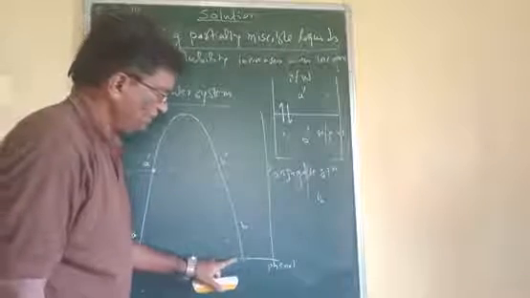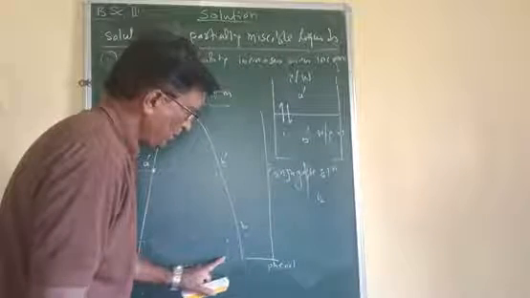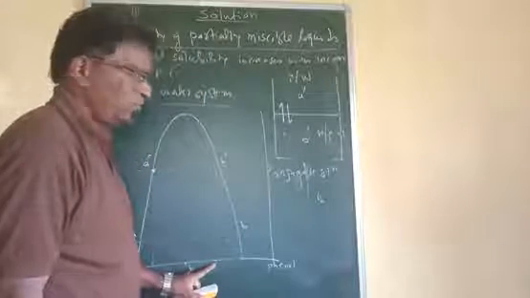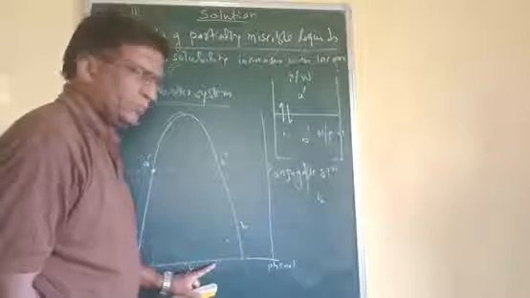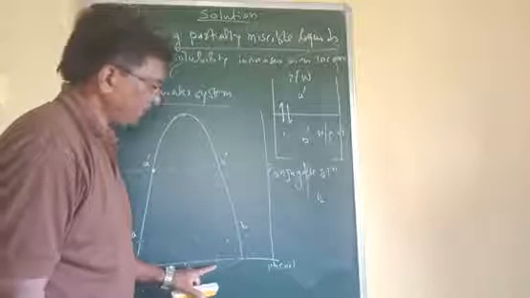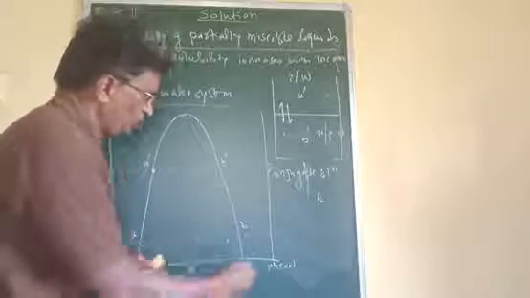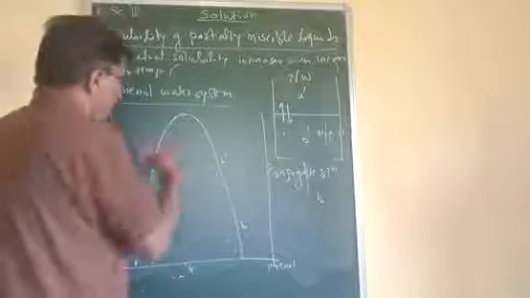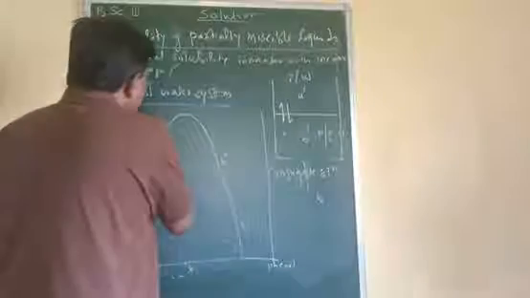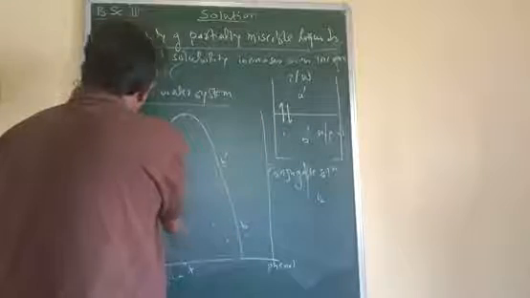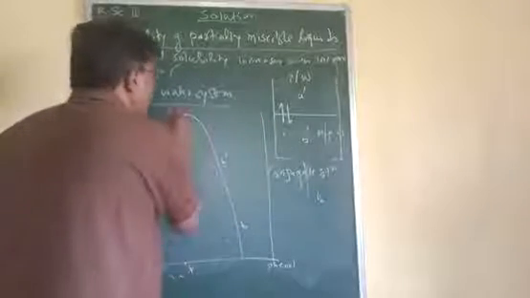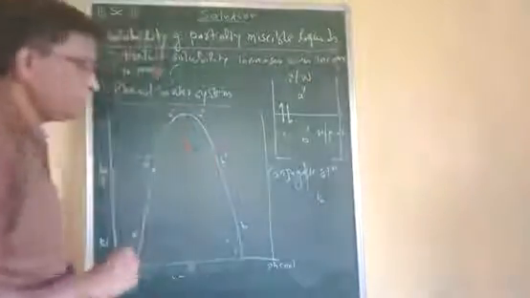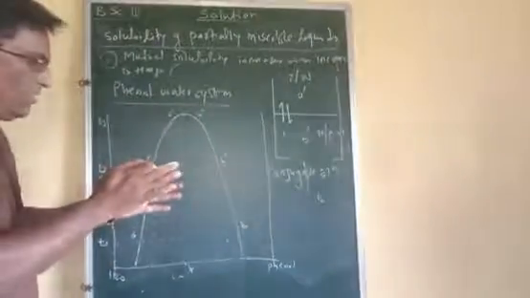And therefore, previously B was the composition, and now at temperature T2, the composition is B dash. That means water dissolves in phenol to a greater extent than previously, and therefore mutual solubility increases. At a further temperature, T3, again we have A2 double dash, B2 double dash compositions. That means these compositions come closer.